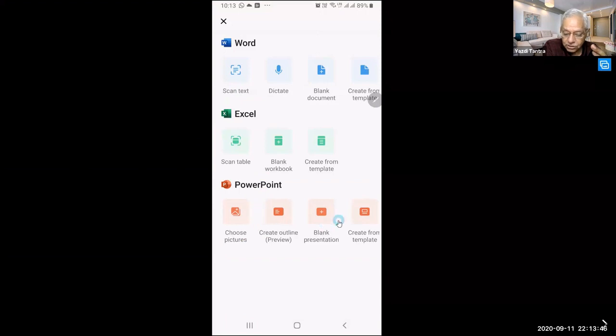And PowerPoint has a lot more features. You can create an outline, you can choose pictures, etc., etc. But this is very useful. This saves you a hell of a lot of time if you are looking at text directly from a book or a magazine or a newspaper, and straight away you can scan stuff.